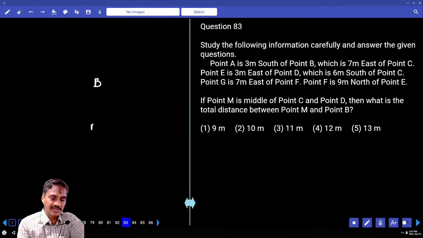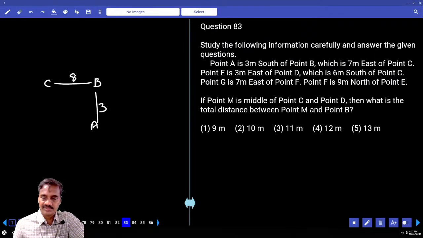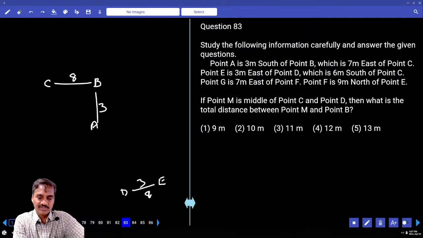Now B is here, A is here. What is the distance? 3 meters. And D is 8 meters to the east of B. And E is 3 meters to the east of D. E is here, the distance is how many meters? 3 meters. And E is 3 meters to the east of D.